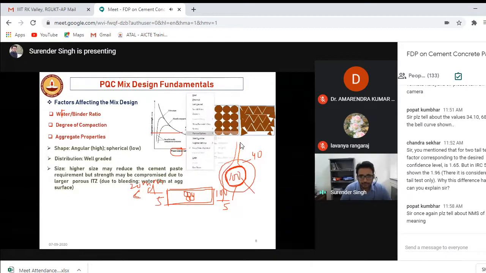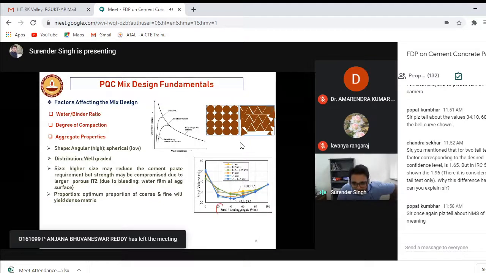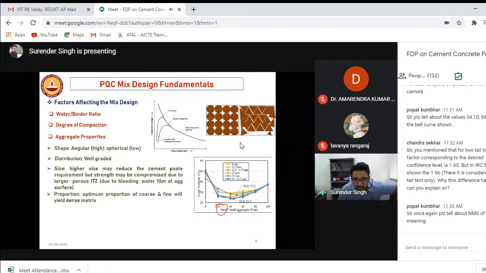Now, how much proportion of coarse aggregate and fine aggregate should be there? Because we said well-graded aggregates. We did some investigation and found that if you keep on increasing the sand content, let's say these are the coarse aggregates, if you pack them in a specimen, there will be voids. These voids will be filled by sand, and if these voids are filled by the sand, your porosity will be reduced. If your porosity is reduced, the cement requirement will be lesser.